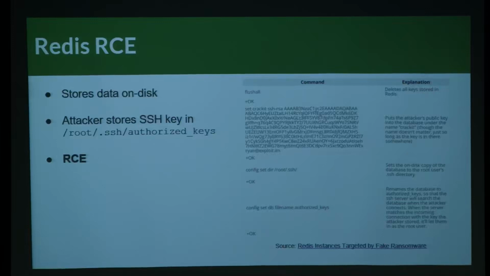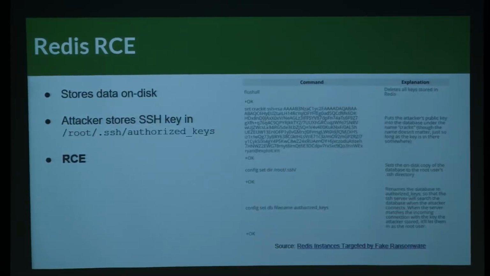And SSH, whenever accepting an inbound connection, ignores any garbage that's left over. So what I'll do is I'll set a key, and the value of it is going to be my public key. And so then I have access to the host. I can just SSH to it at that point and do whatever I want, because Redis wrote my public key to the authorized keys file, and so SSH is going to honor it whenever I try to hop onto the box. And that gives you remote code execution.